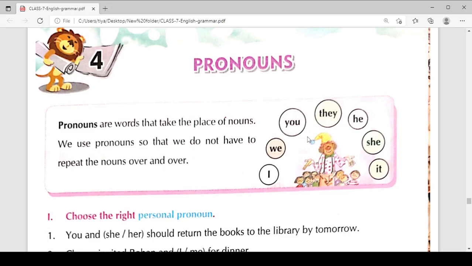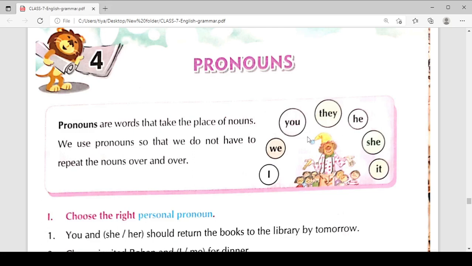Okay, and now we will discuss the pronouns. So what are the pronouns? We can say easily that pronouns are words used in place of nouns. We have some major types of pronouns, like I, we, you, they, he, she, it. These are the major types of pronouns.